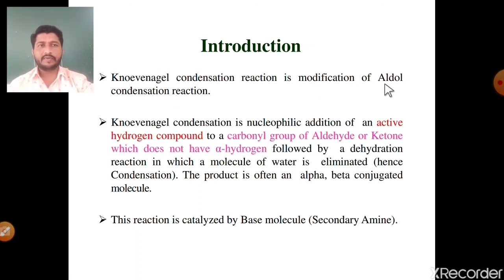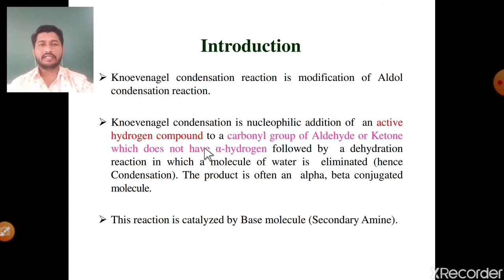See the basic difference between the aldol and Knoevenagel condensation reactions. In aldol, there is an aldehyde molecule with alpha hydrogen atom, but in case of Knoevenagel condensation reaction, there is an aromatic aldehyde molecule or any aldehyde molecule without alpha hydrogen atom. In aldol condensation reaction, there is a self condensation between two aldehyde molecules, but in Knoevenagel condensation reaction, the condensation is between an aldehyde and an active methylene compound. These are the basic differences between the two. That's why the Knoevenagel reaction is called a modification of the aldol condensation reaction.